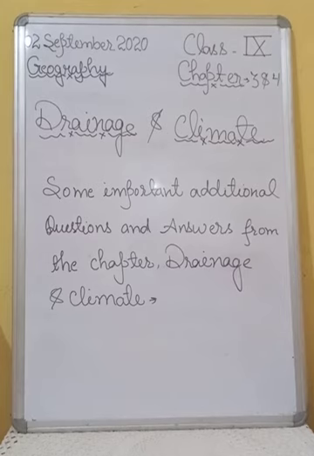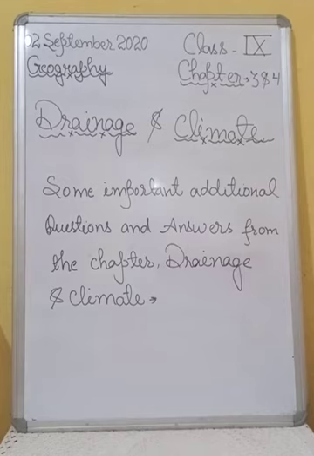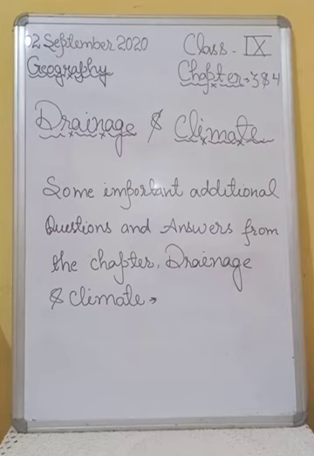After that, question number 2 is, distinguish between climate and weather. So students, the definition of climate is, climate refers to the sum total of weather conditions and variations over a large area for a long period of time, in bracket for 30 years.